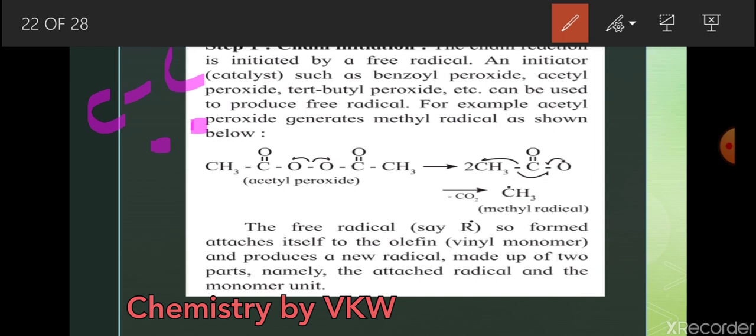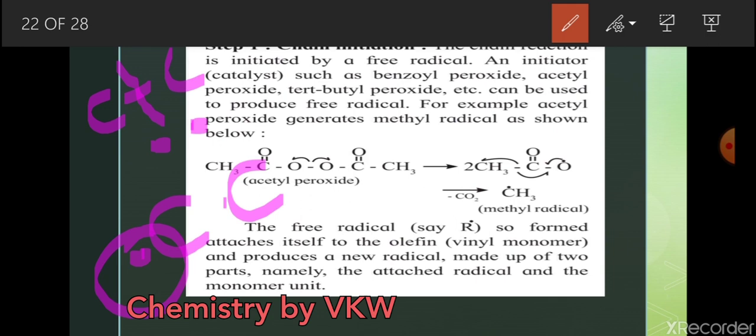Now tell me students, if I am going to break this carbon carbon single bond, what is going to happen? Formation of 2 carbon, yes, but along with 1 electron on the first carbon, 1 electron on the second carbon. And what is this electron? That is nothing but the single electron, which is called a free radical.